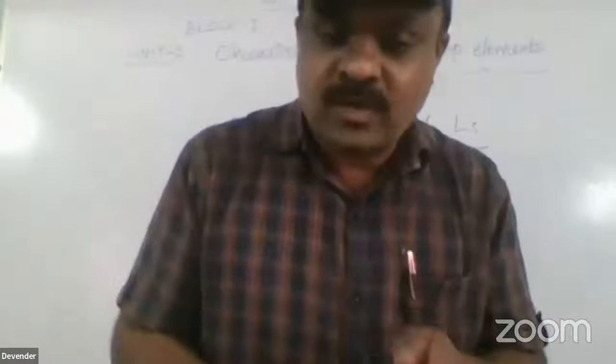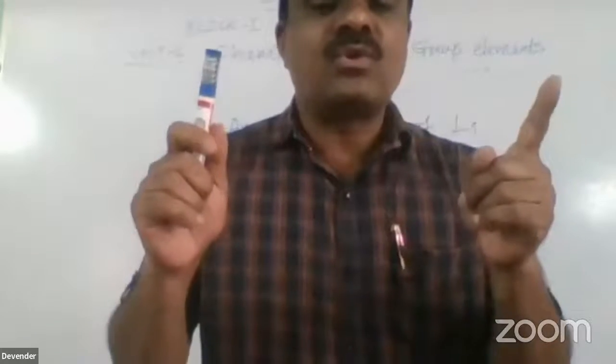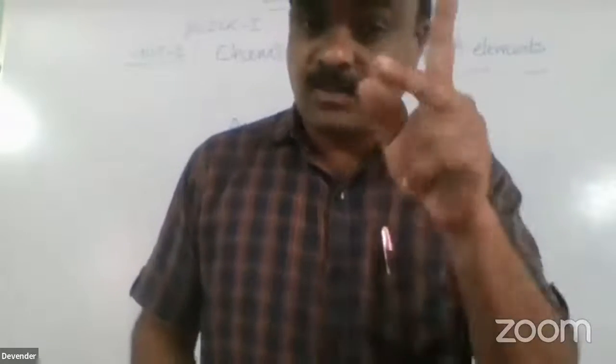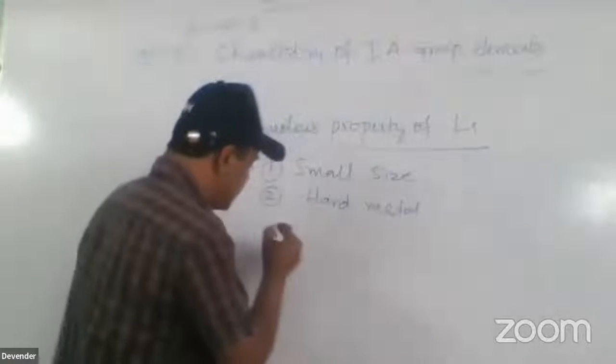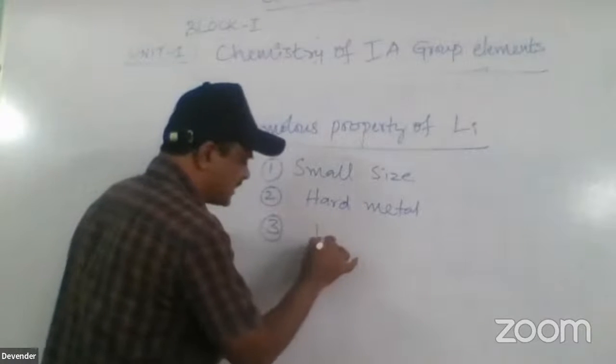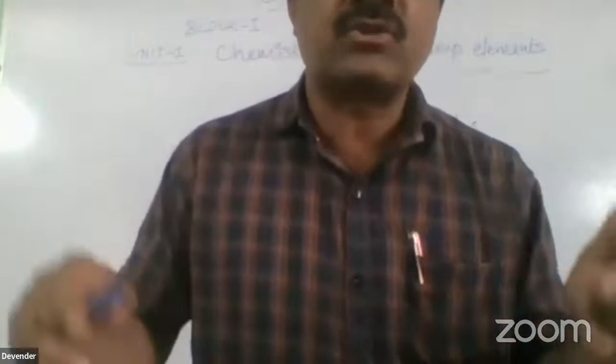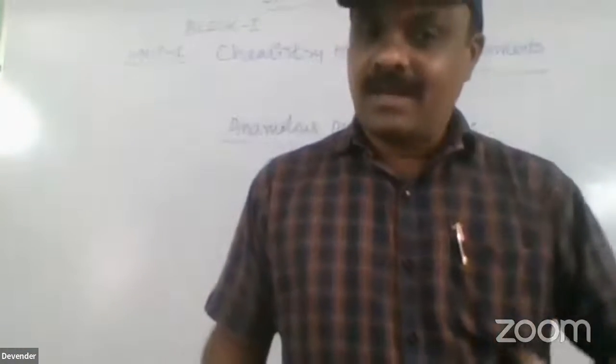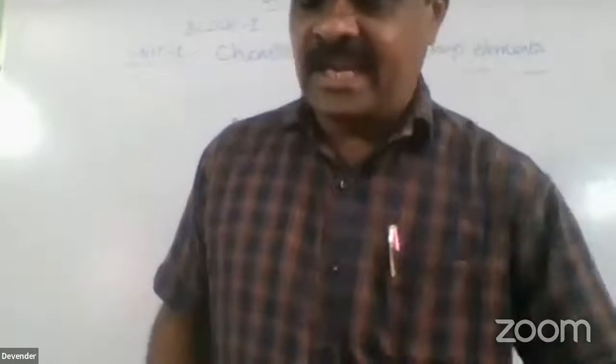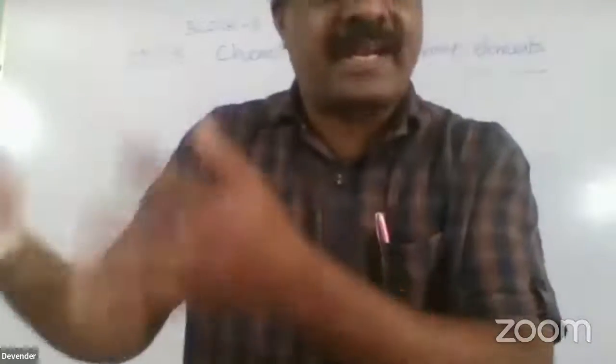Okay, not only that one. The third point is very important: it does not lose its luster. Lithium does not lose its lustrous nature even when you heat it or expose it to the air, even at high temperature.